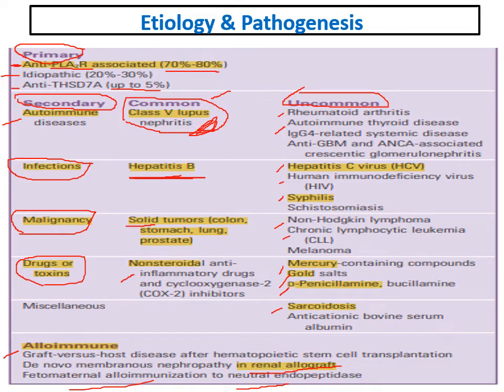The most important secondary causes of membranous, which are very, very important: lupus, hepatitis B, solid tumors, malignancies, and drugs like gold, penicillamine, and mercury. Never forget them. We cannot identify a patient as primary; we should exclude the presence of secondary causes. If we find a patient to have positive antibodies against the phospholipase A2 receptor, usually this patient will have primary membranous.